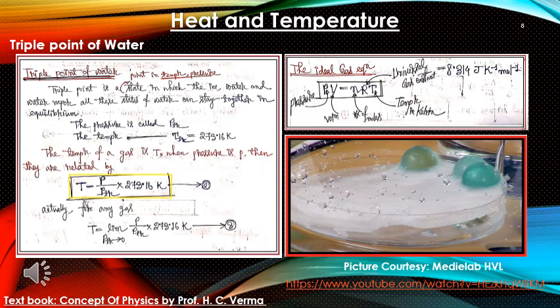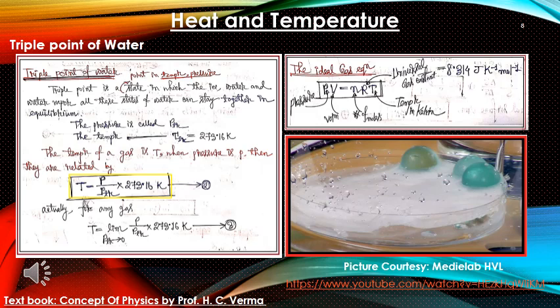Now let us talk about the ideal gas equation, which is given as PV equals nRT, where P, as we all know, is pressure, V denotes volume, and n denotes the number of moles. Capital R is the universal gas constant. We can express it in different units, that is 8.314 joule per Kelvin per mole. There are other units available, so we need to know the interconversion between the units also. That we are going to cover in detail in kinetic theory of gases. As of now we don't need that.